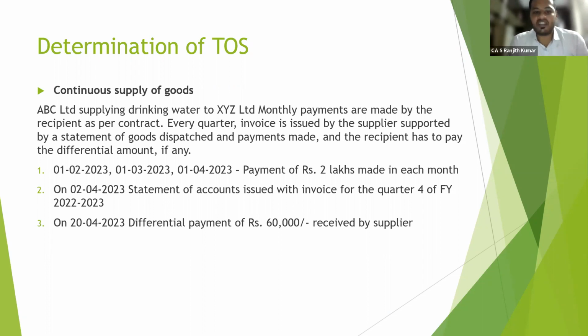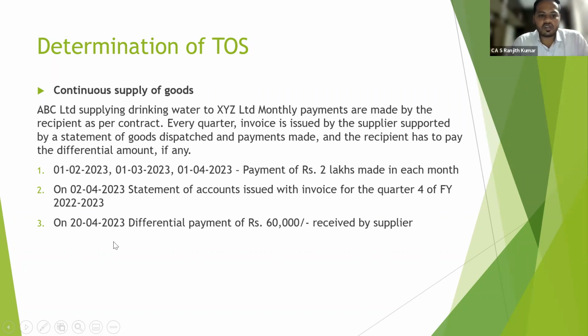Whereas the service provider issued the statement of accounts on 2nd April 2023 with the invoice for the quarter 4 of financial year 2022-23. So on the day after each month end he is receiving a payment of 2 lakhs, whereas on the day after the quarter end, 2nd April 2023, the statement of accounts is issued with the invoice for quarter 4.